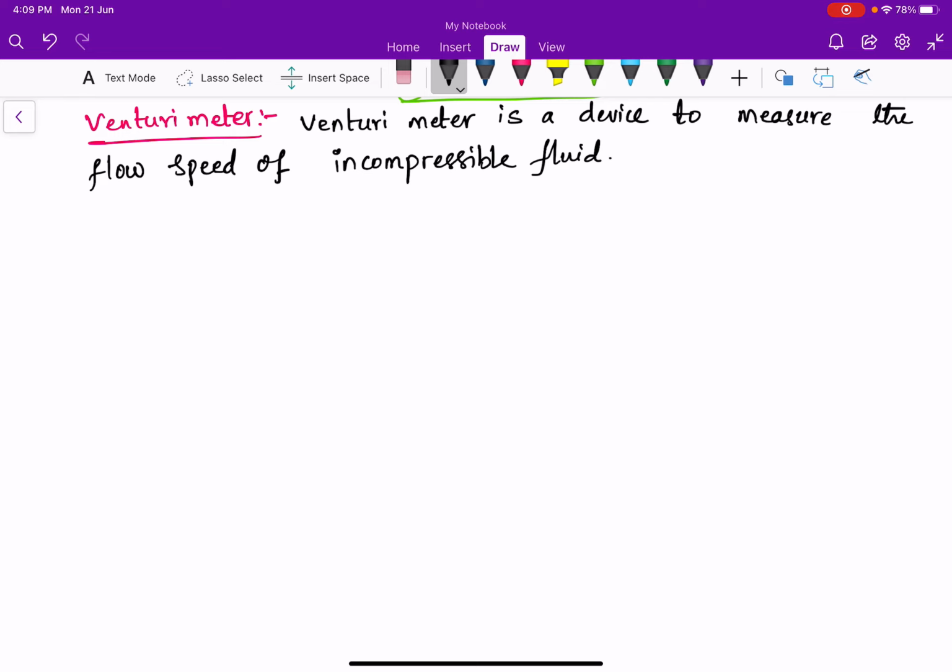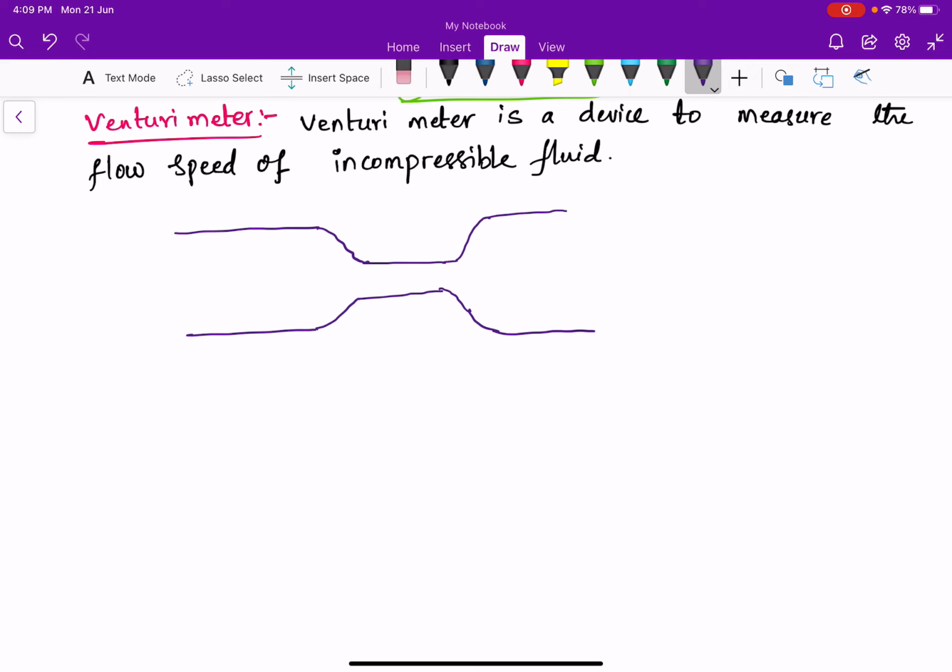See, here the Venturi meter consists of a horizontal tube like this. This is a broader cross-sectional area, and this horizontal tube is connected to a constriction. Constriction has a smaller cross-sectional area.